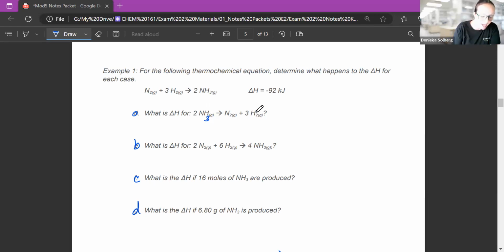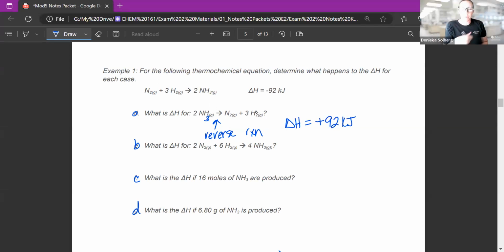So if the first reaction gives off 92 kilojoules of energy, well, if this is the reverse reaction, that means that the delta H for this reaction is positive 92 kilojoules. So to make it go backward, you would have to put in 92 kilojoules of energy. Okay, so one is negative and one is positive.